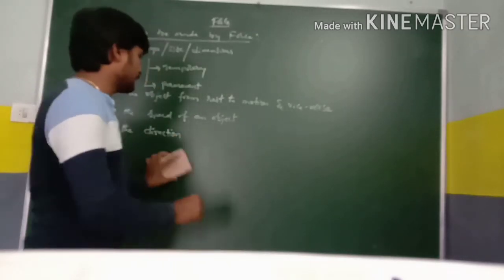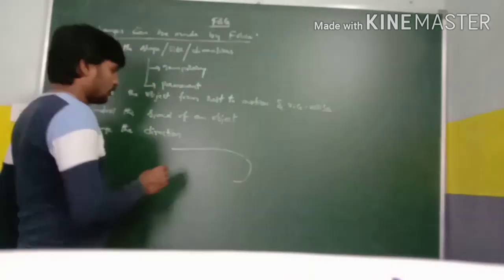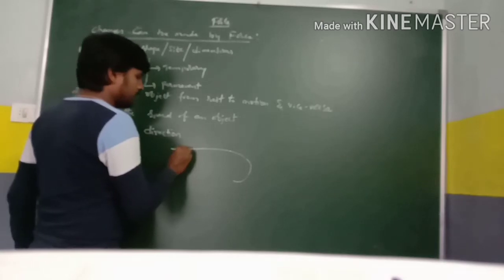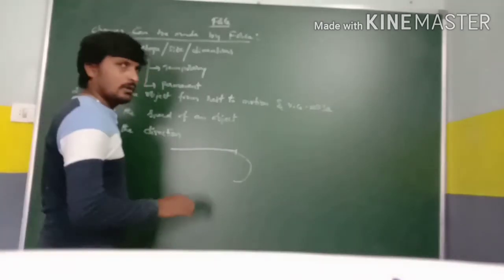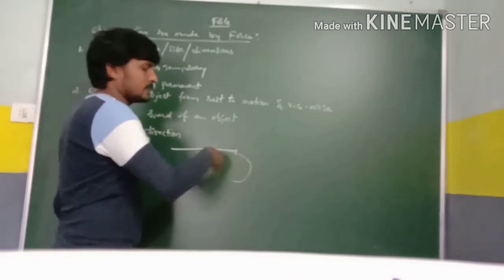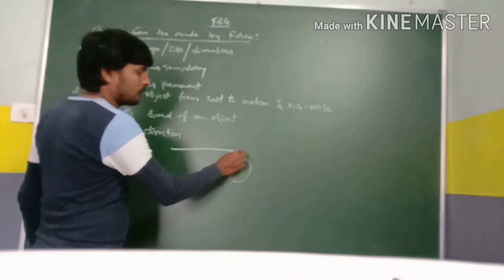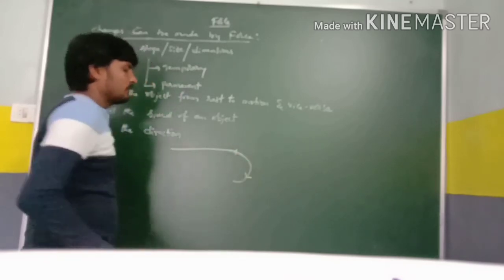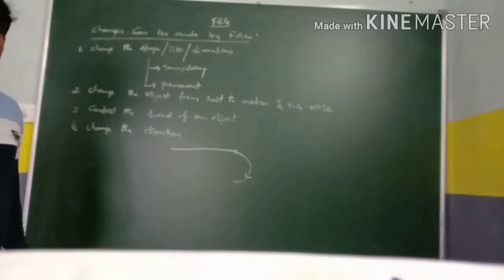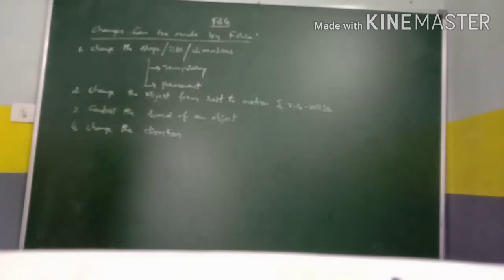Also, whenever we are riding a bike, there is a path to be traveled. If you are traveling on a straight path and up to here there is a curve, then we must change the direction. So we must turn the handlebar of the bike to change the direction, and that is possible with the help of force. So these are the changes we can make by using force.